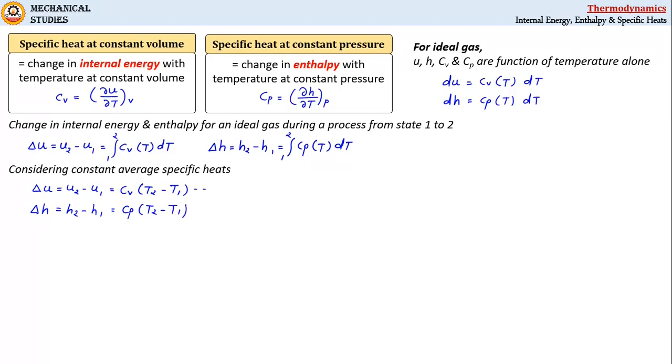Remember here units will be kilojoule per kg, and here also kilojoule per kg.